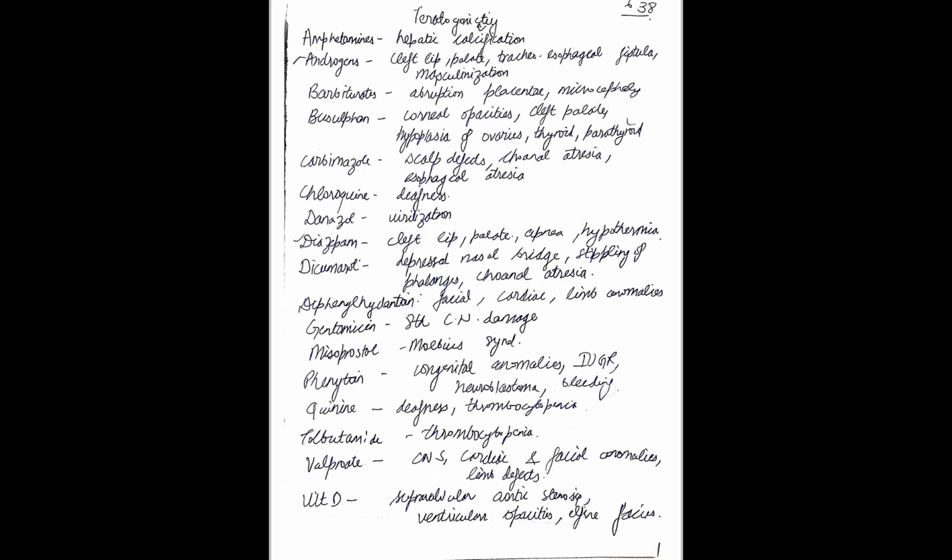Then carbimazole. Carbimazole is an anti-thyroid drug, so it can cause scalp defects, cutis aplasia, and also choanal atresia. Choanal atresia is a facial atresia. Since it is antithyroid, deglutition will not occur. Then chloroquine can cause deafness. Along with chloroquine, remember quinine. Quinine is also a group of drugs related to antimalarials. It can cause deafness, and along with that, thrombocytopenia.